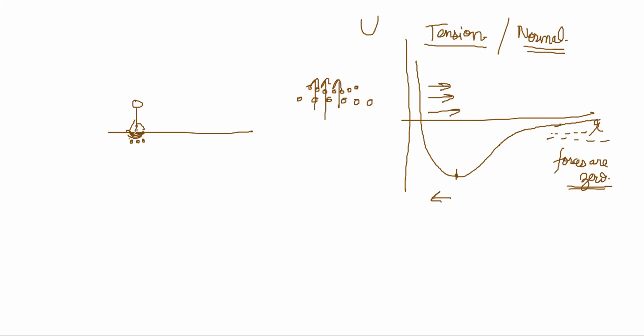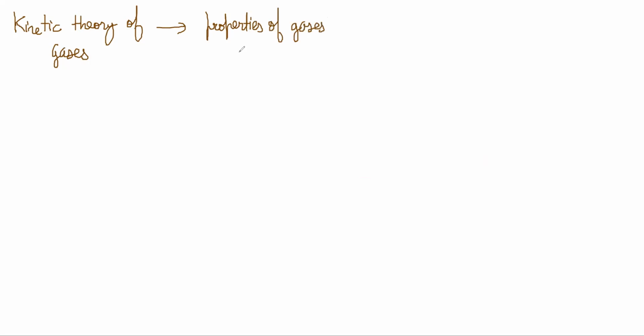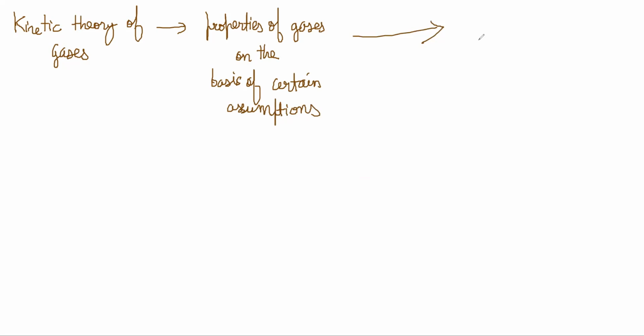Now, kinetic theory of gases basically tries to understand properties of gases on the basis of certain assumptions. But before we go to the assumptions, what we want to first figure out is that there are some statements, some assumptions, on the basis of which a theory is built up of how to explain gaseous properties, right?